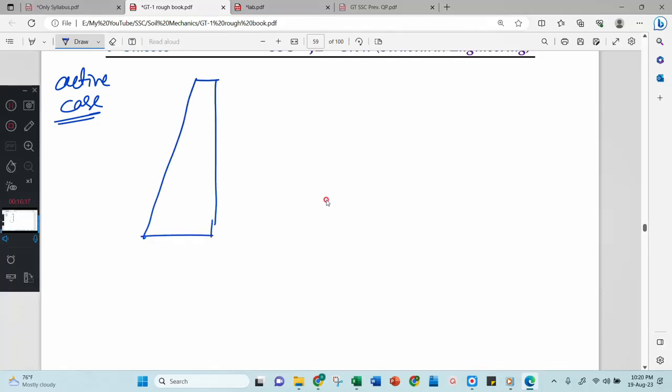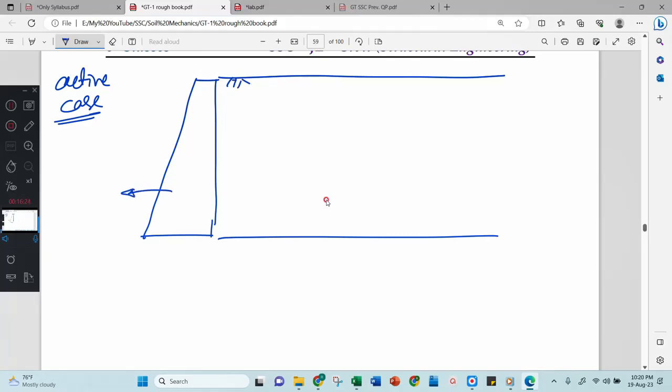Now I will consider the active case. When I consider the active case, look here. This is your retaining wall, ground level and base level. Then this wall moves away. When it moves away, this much soil, A, B and C, this portion of the soil will move away and slide down.